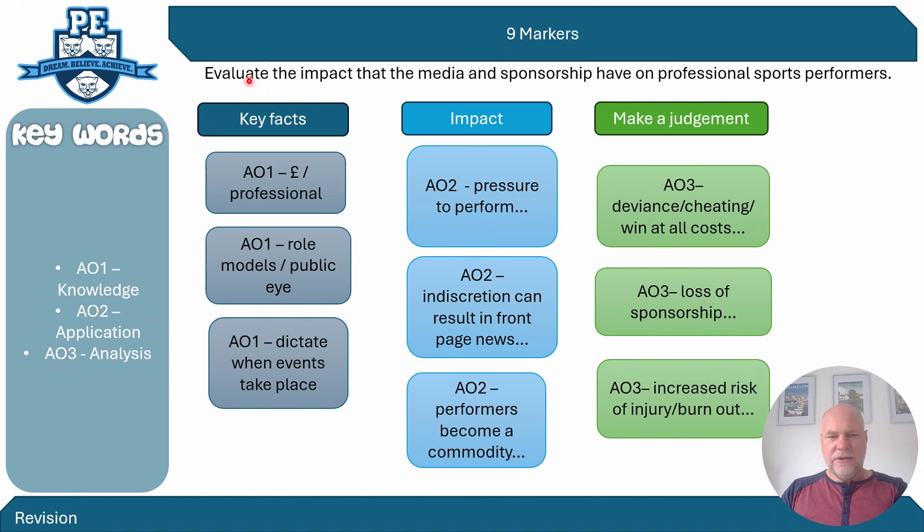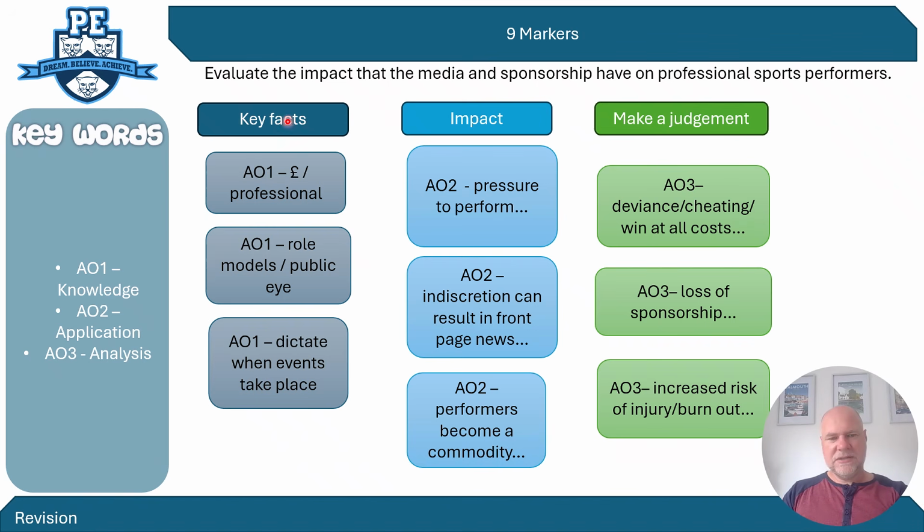So AO1, the key facts. The money that the media and sponsorship bring in can allow the sports performers to become professional, so it increases money. That's a fact. Okay. AO2 is the link to the media. Why are they being sponsored? Because they're role models, they're in the public eye, they're elite performers, and that's why it's seen on the media and they are getting given sponsorship. And then finally, we can talk about things like we talked earlier. The media will dictate when events take place, and that can then impact on the sports performance.